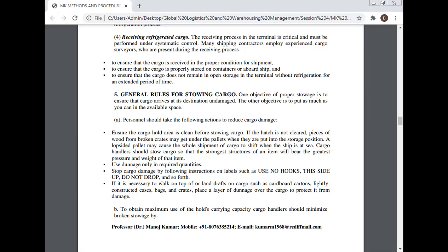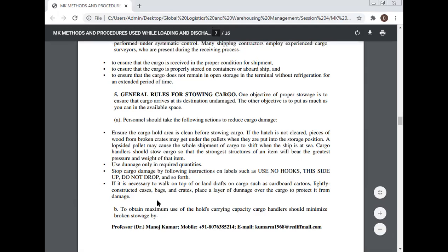Stop cargo damage by following instructions on the label, such as use no hooks, this side up, don't drop, and so forth. If it is necessary to walk on top of or land a draft on cargo such as cardboard cartons, lightly constructed cases, bags, or carrots, place a layer of dunnage over the cargo to protect it from damage. Too often maximum use is not made of the hold's carrying capacity.